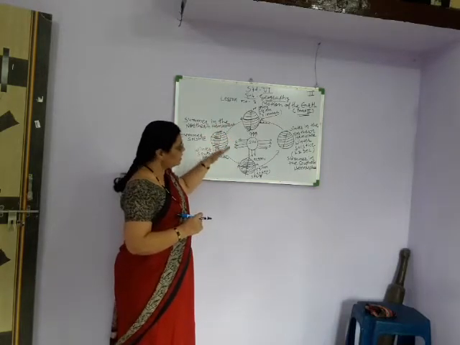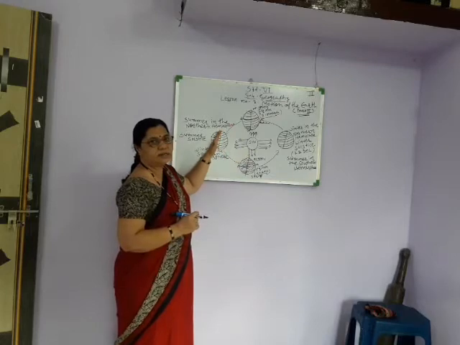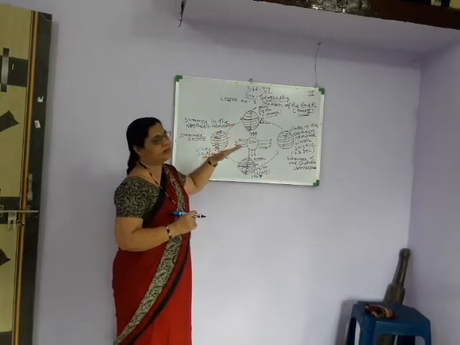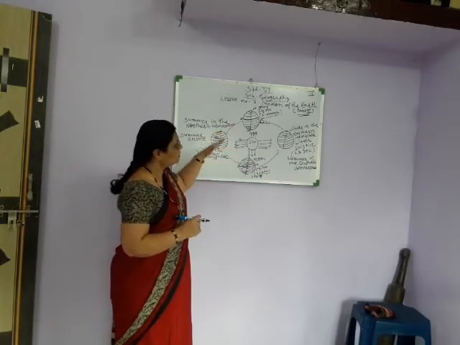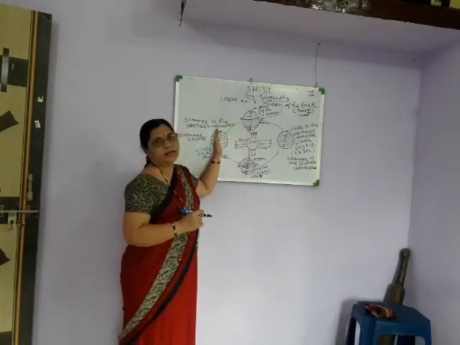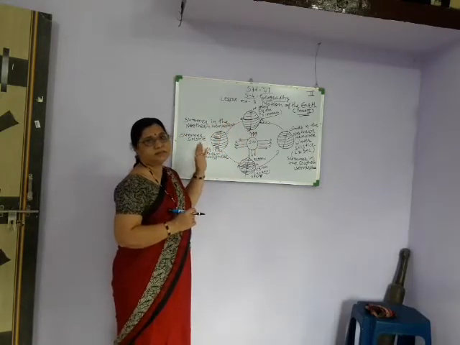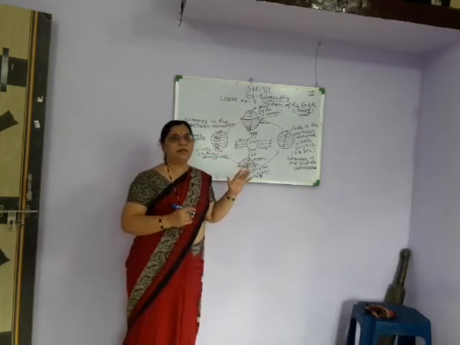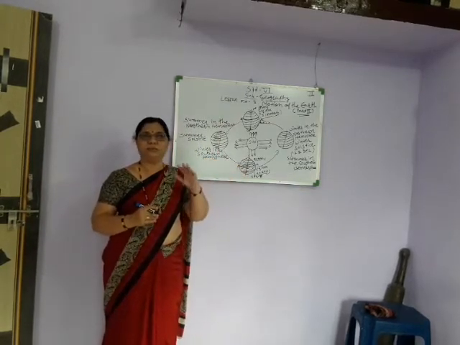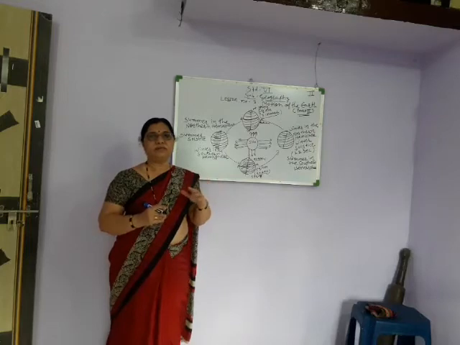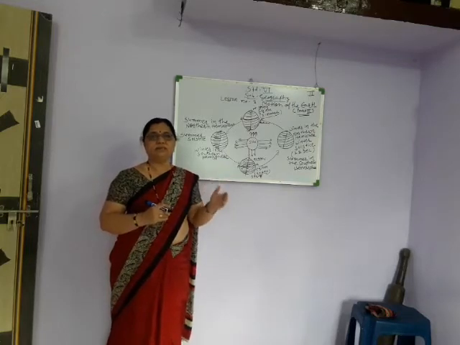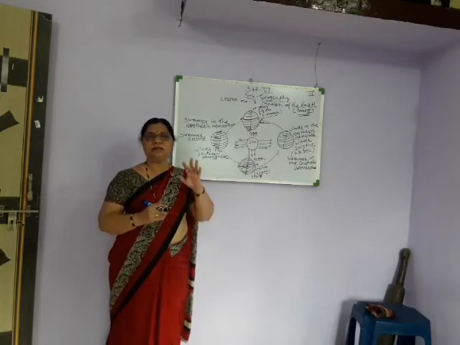Which is the direction it moves around the sun? It is the west to east direction, and the earth never leaves that direction. Got it? Now there are seasons on the earth. How many seasons are there? There are 4 seasons: summer, winter, autumn and spring.